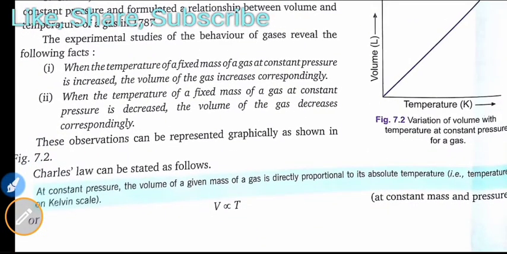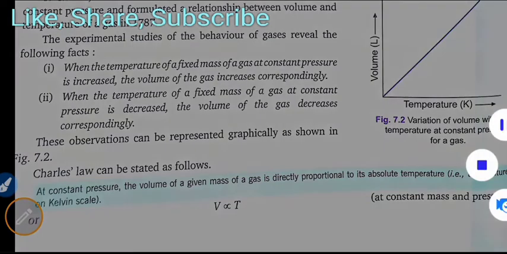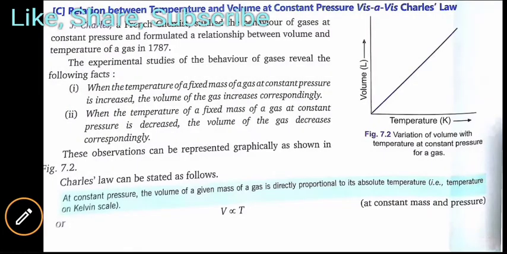So what does Charles' law state? At constant pressure, the volume of a gas of a given mass is directly proportional to its absolute temperature, that is, temperature on the Kelvin scale.